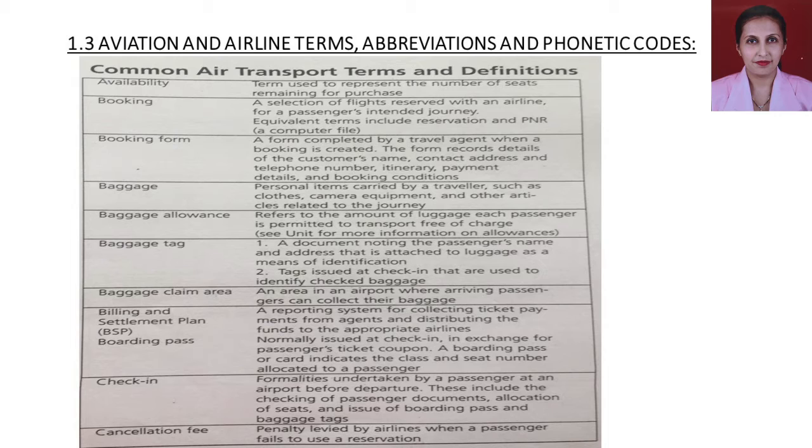So let's start with the first term. What do we understand and what does it mean? And when we use that word, what should we understand from that word? The first word is availability, a term used to represent the number of seats remaining for purchase.